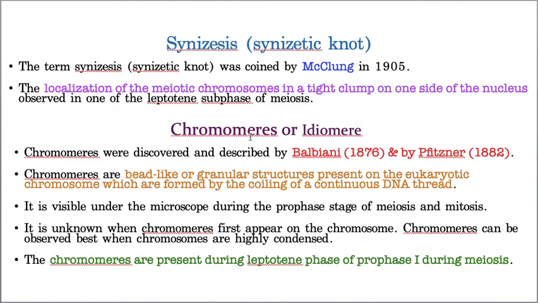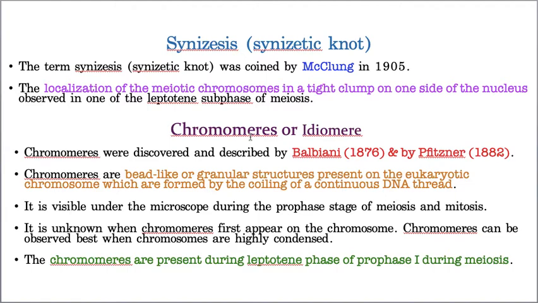Again, a very short recap. In eukaryotes, the DNA starts coiling, and due to the continuous coiling of DNA threads, it gives the appearance of a bead string-like structure. That bead string-like structure, formed by the continuous coiling of the DNA thread in the eukaryotic nucleus, is called a chromomere.